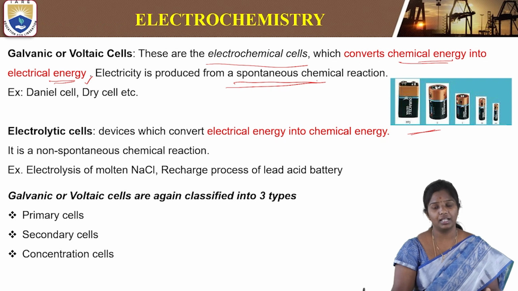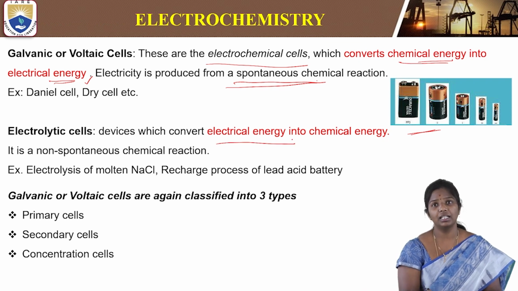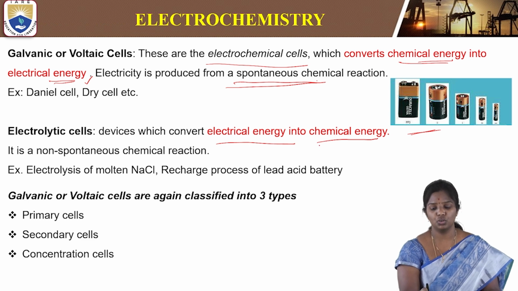Electrolytic cells are devices that convert electrical energy into chemical energy. These require some potential to be applied, or electrical energy, that will help in converting into chemical energy. So this is a non-spontaneous reaction. Because it is a non-spontaneous reaction, we need some energy to be applied before the reaction takes place.